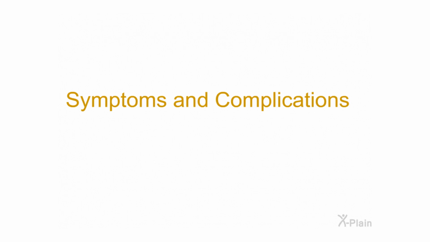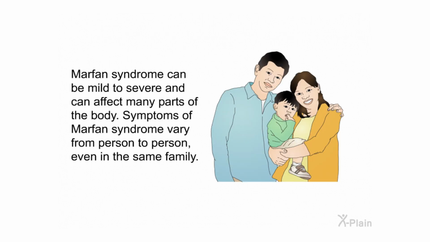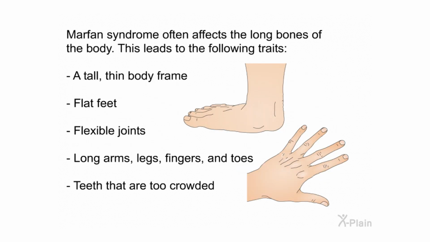Symptoms and complications. Marfan syndrome can be mild to severe and can affect many parts of the body. Symptoms of Marfan syndrome vary from person to person, even in the same family. Marfan syndrome often affects the long bones of the body. This leads to the following traits: a tall, thin body frame, flat feet, flexible joints, long arms, legs, fingers, and toes, teeth that are too crowded.